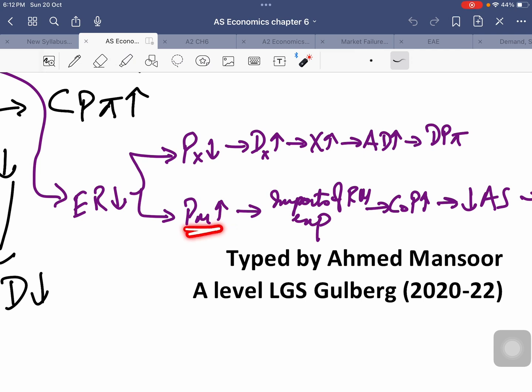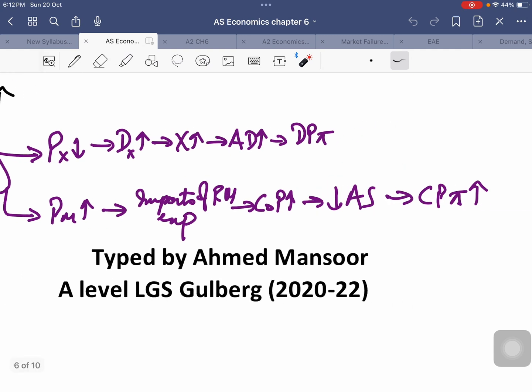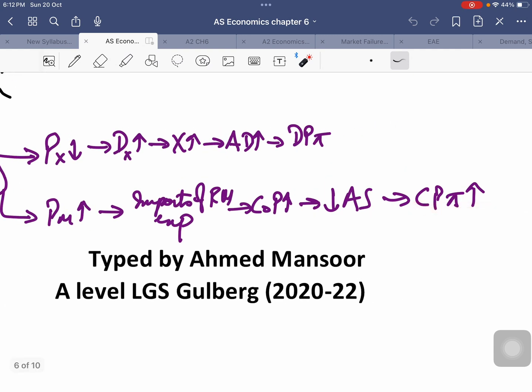If we are importing important raw materials and capital goods from abroad, those imported raw materials will become expensive. And because of that, our cost of production will increase, our aggregate supply falls, which leads to a rise in cost push inflation.